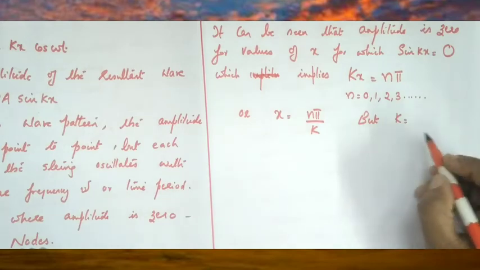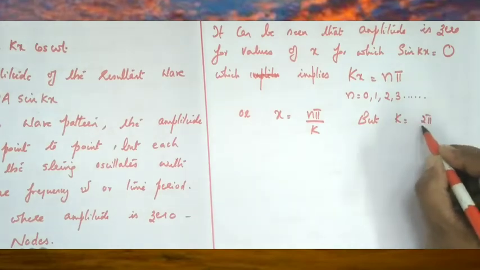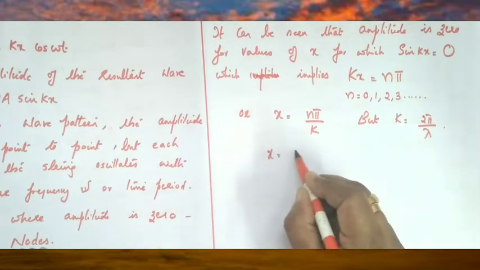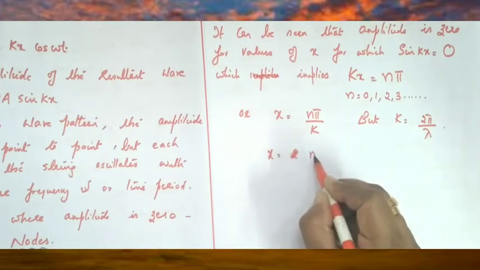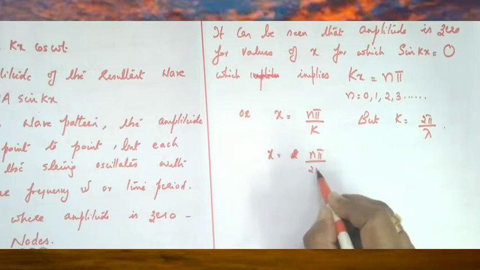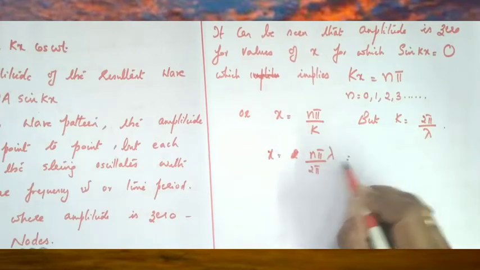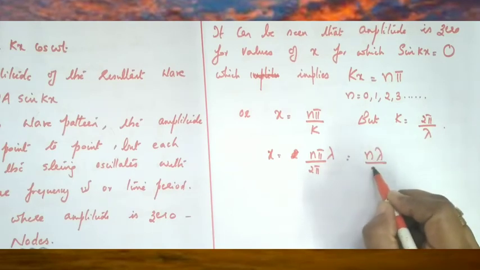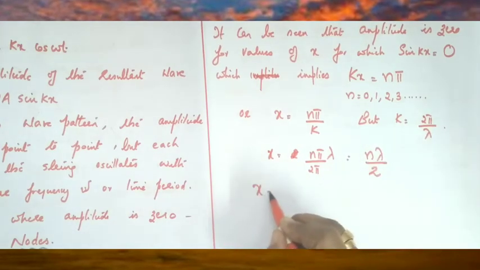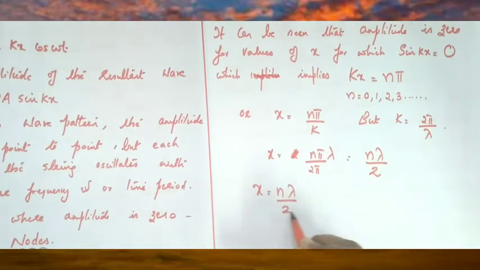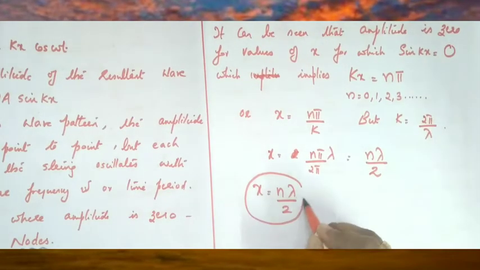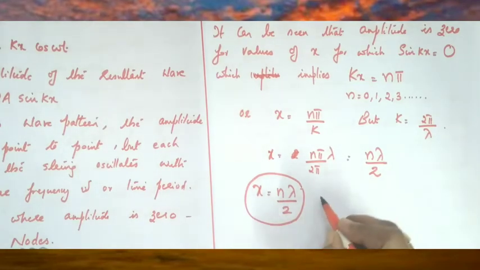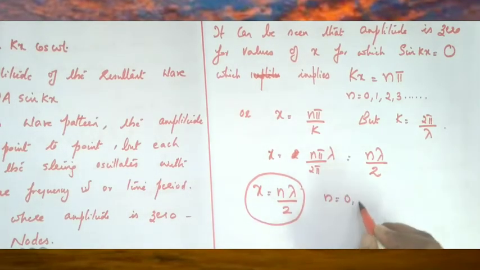And we know that k is the angular wave number, which is given by 2 pi by lambda. We can substitute k equal to 2 pi by lambda in x is equal to n pi divided by k, and after simplification we can write x is equal to n lambda divided by 2. So x is equal to n lambda by 2. This is the position for node. So the positions for node are x is equal to n lambda by 2, where n equal to 0, 1, 2, 3, 4, etc.